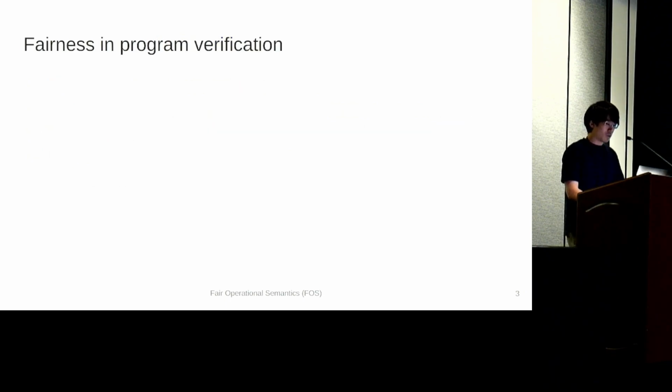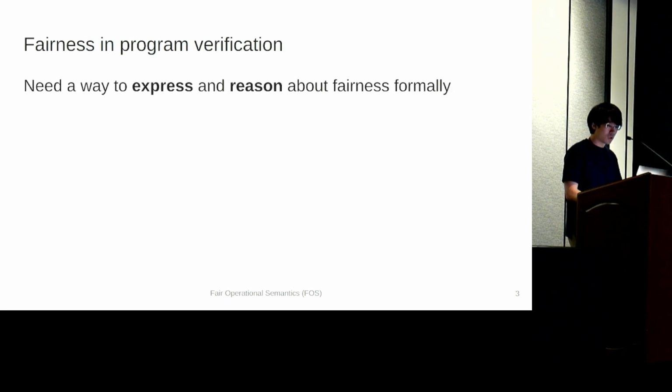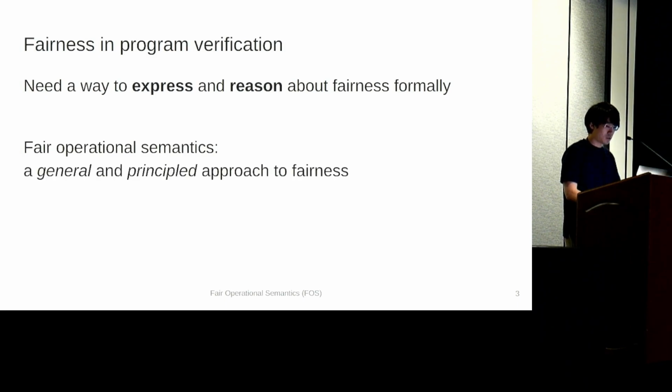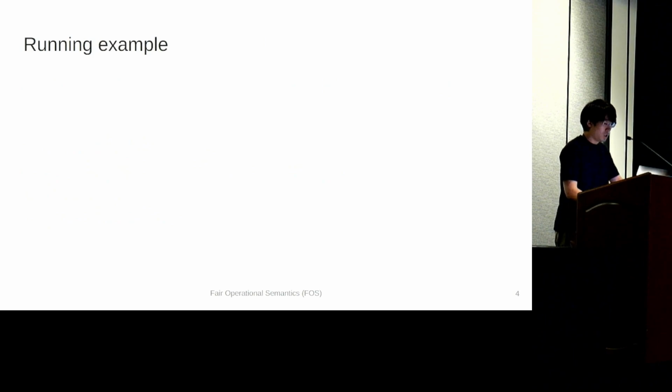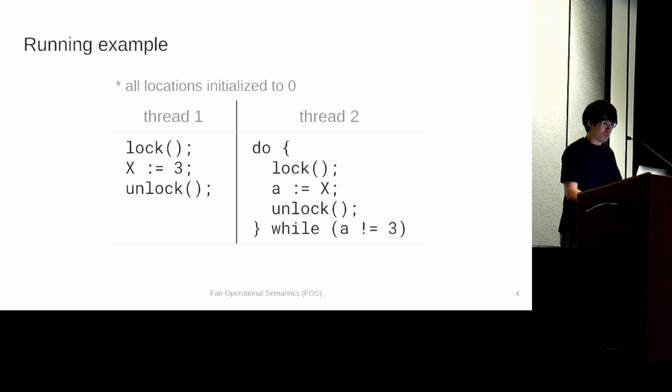However, in the context of program verification, formal ways to express and reason about fairness is underdeveloped compared to, say, safety. We tackle the status quo by developing fair operational semantics, a general and principled approach to fairness, which is both expressive and provides powerful proof techniques. I will introduce our work step by step, first introducing what fair operational semantics is.